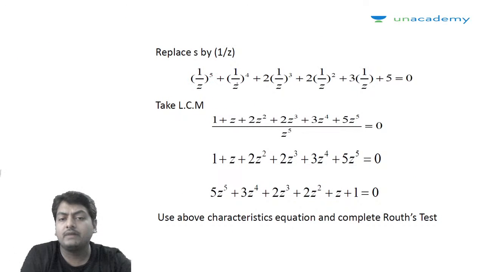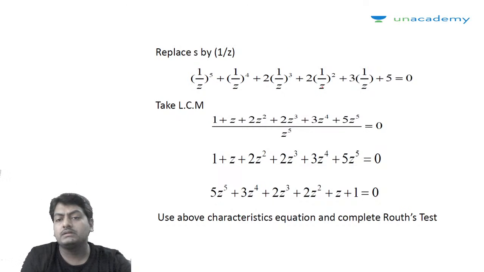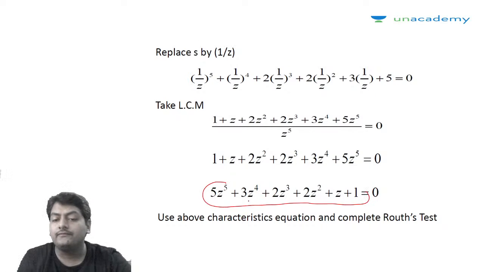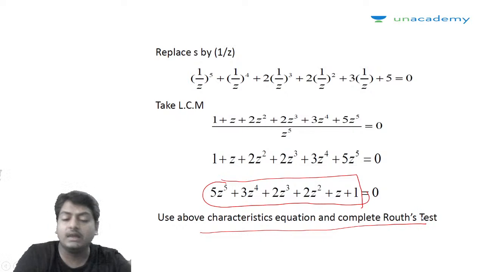1 upon z to the power 5, 1 upon z to the power 4, 2 upon z to the power 3, 2 upon z to the power 2, 3 upon z plus 5. Now the row is formed in terms of z. 5z to the power 5 plus 3z to the power 4 plus 2z to the power 3 plus 2z to the power 2 plus z plus 1. Use the above characteristic equation and complete the Routh array test.